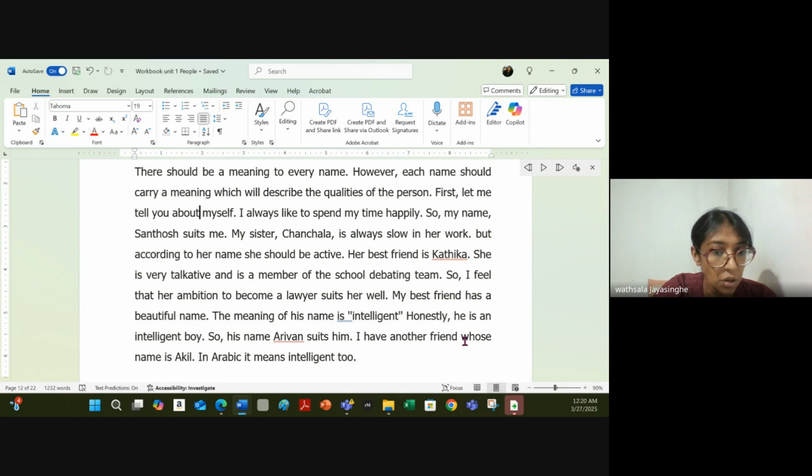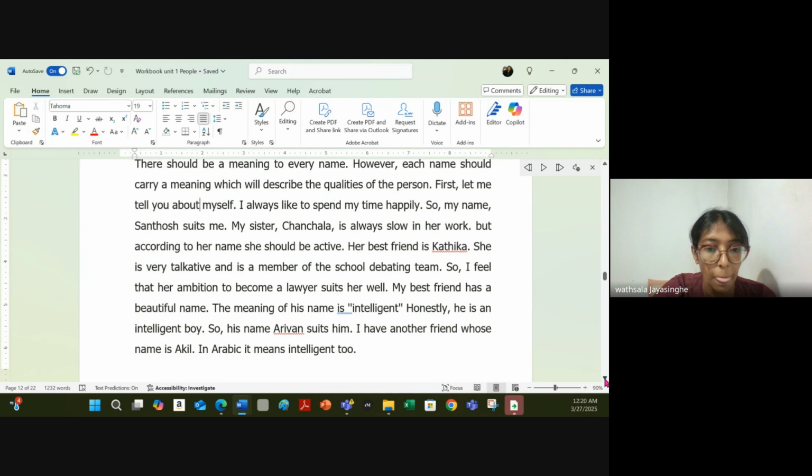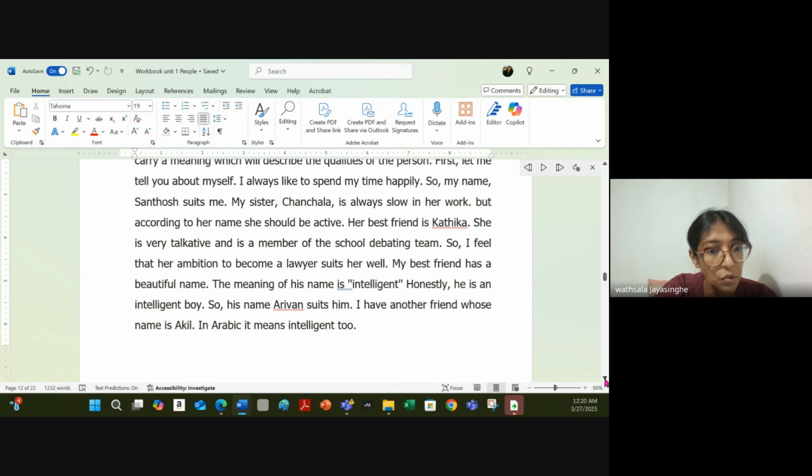She is very talkative and is a member of the school debating team. So I feel that her ambition to become a lawyer suits her well. My best friend has a beautiful name. The meaning of his name is intelligent. Honestly, he is an intelligent boy. So his name Arivan suits him. I have another friend whose name is Akil. In Arabic, it means intelligent too.